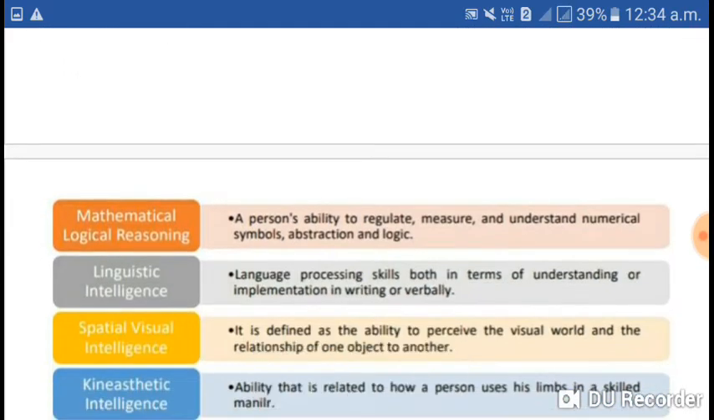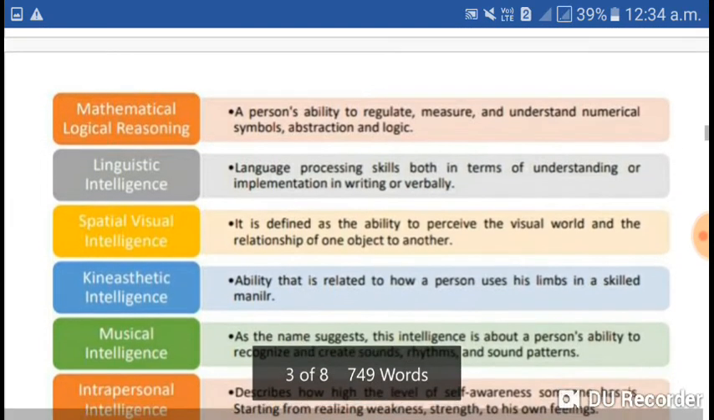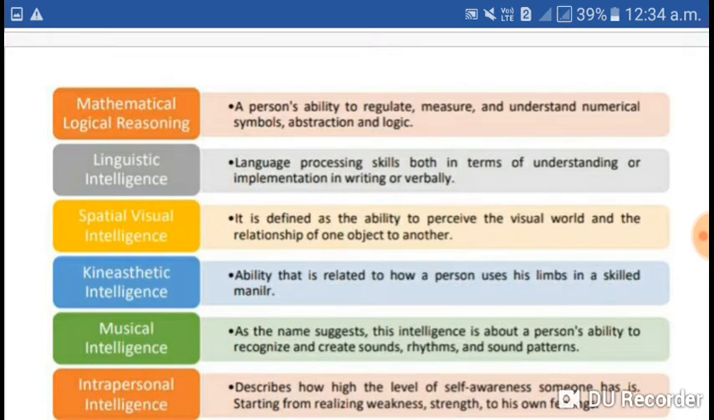First, mathematical logical reasoning. What is mathematical intelligence? A person's ability to regulate, measure, and understand numerical symbols, abstraction, and logic. So, if a person is able to understand mathematical terms and logical terms, we can say that is mathematical intelligence.